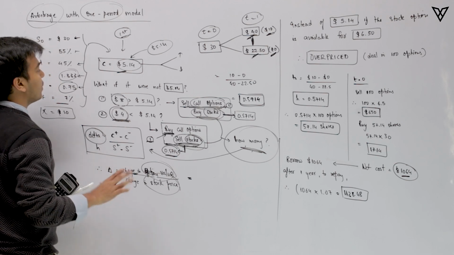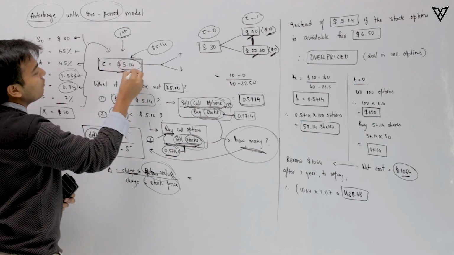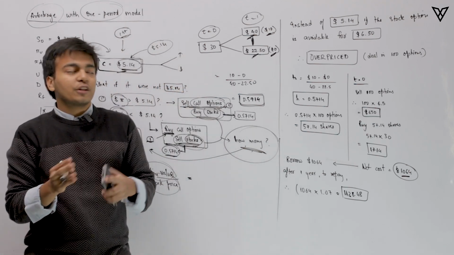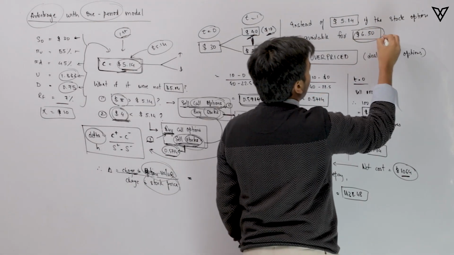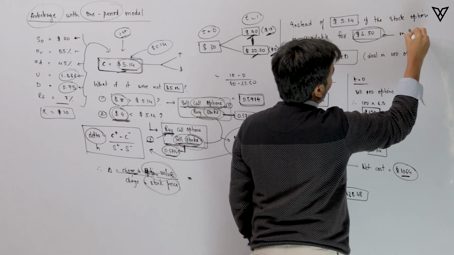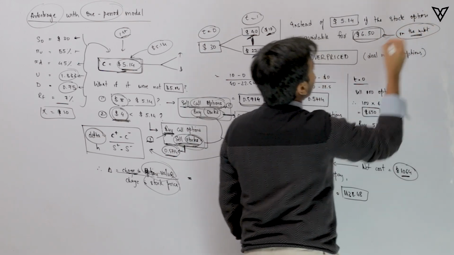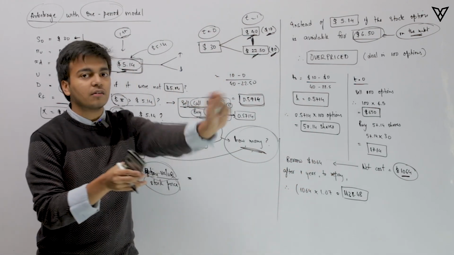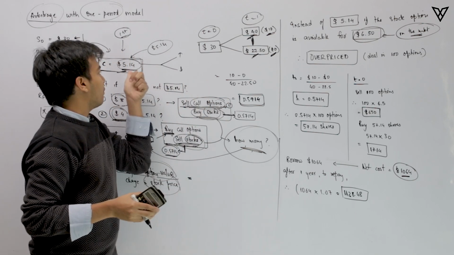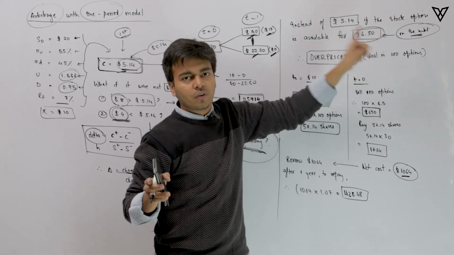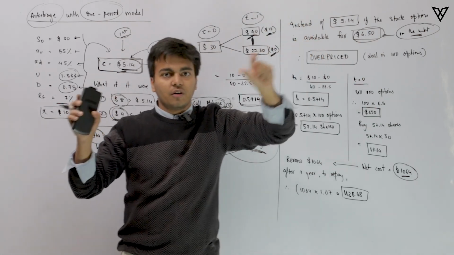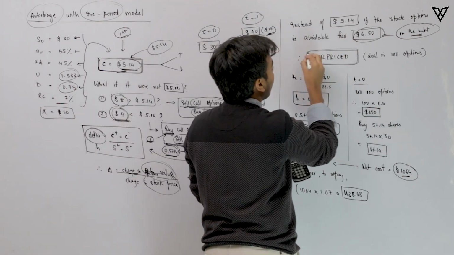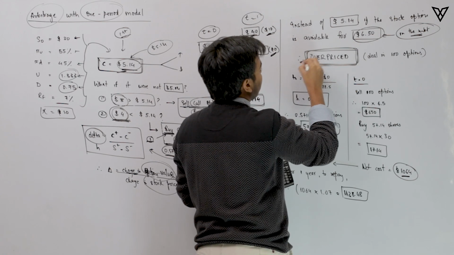Now we know that 5.14 is the fair call option value. What if the call option value was 6.50 in the market? We can clearly tell that the price of the call option should be 5.14, but the current price is 6.5. So we can clearly say things are overpriced.